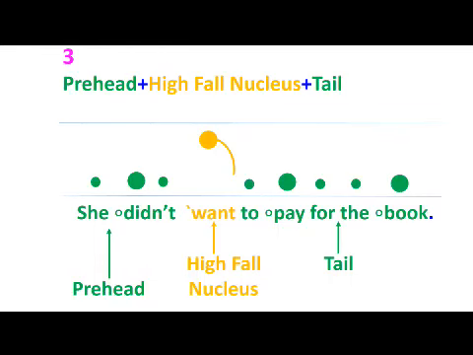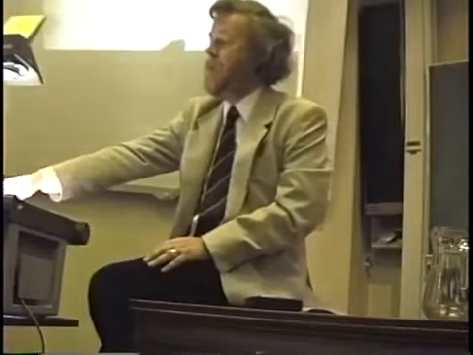Okay, we'll have a look at a couple more examples quickly. She didn't want to pay for the book. I've only got one accented syllable this time, and that is the syllable want. So I haven't got an onset. If I haven't got an onset, I can't have a head. So she didn't have a prehead. Want is the nucleus, and to pay for the book is the tail.